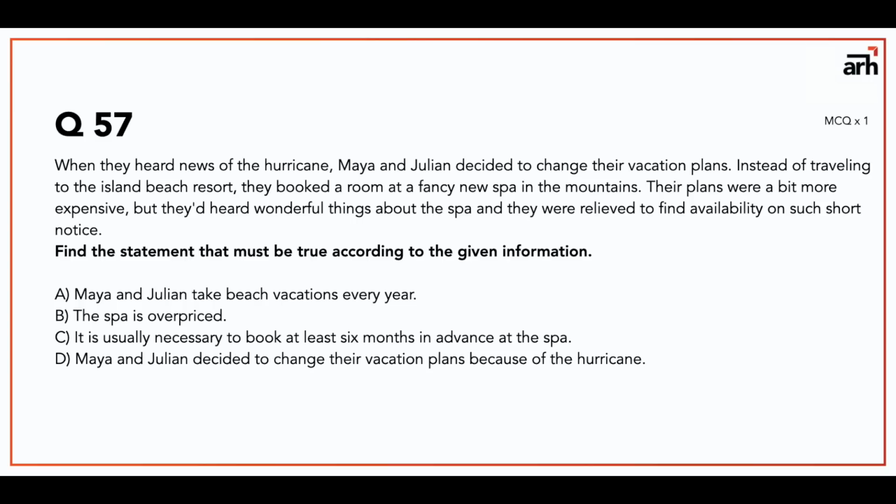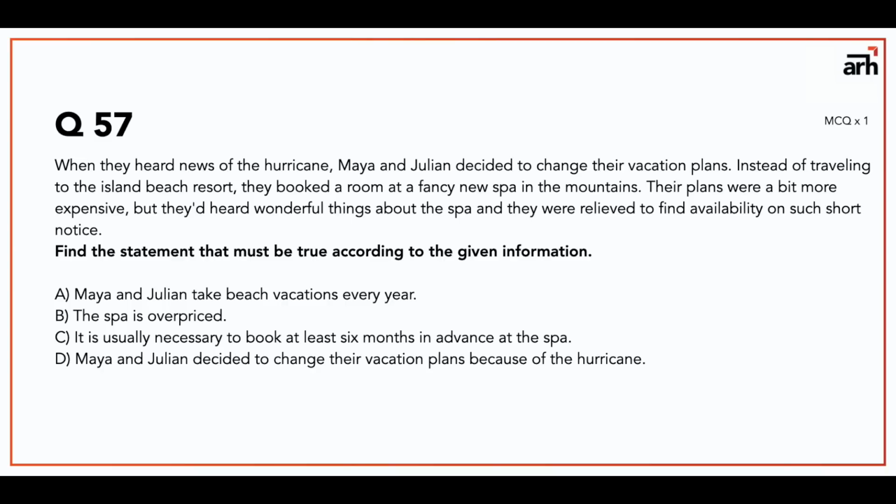Maya and Julian take beach vacations every year. Now, it is not really given anywhere in the passage that they take them every year, so I think this option will stand cancelled. The spa is overpriced. Now, it is given that their plans were a bit more expensive, but there is a difference between expensive and overpriced.